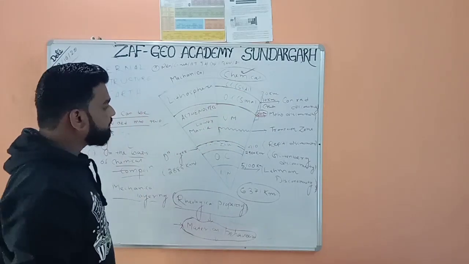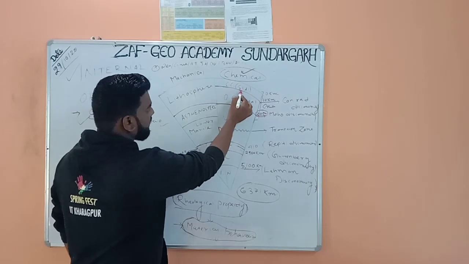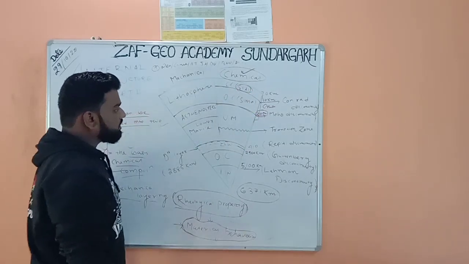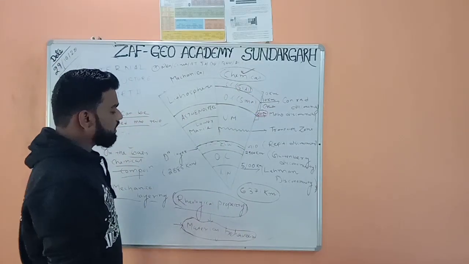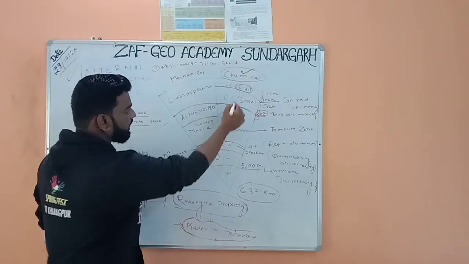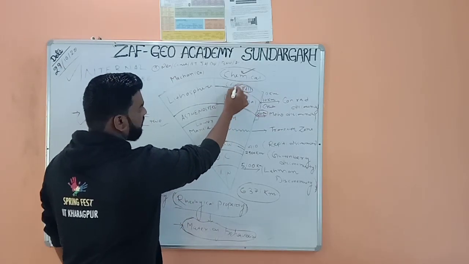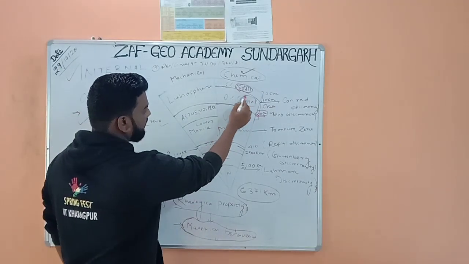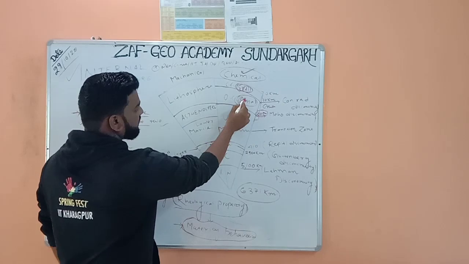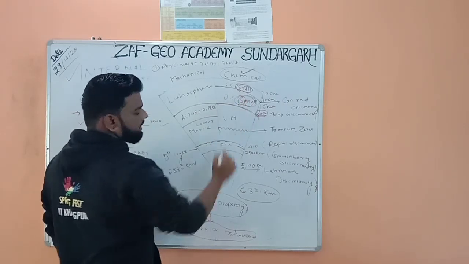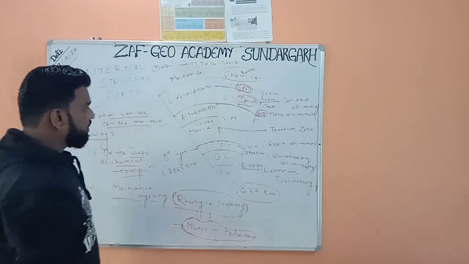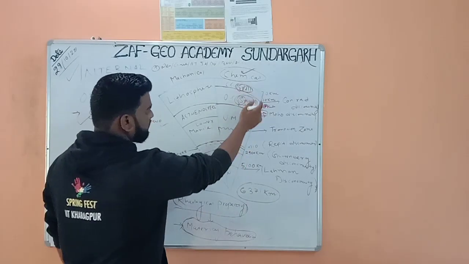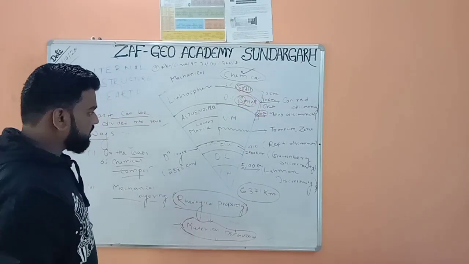Continental crust is also called SIAL, because it is mainly made up of silica and aluminium. Oceanic crust is also called SIMA, SI for silica and MA for magnesium. So from 0 kilometer to 33 kilometer, this part is covered.